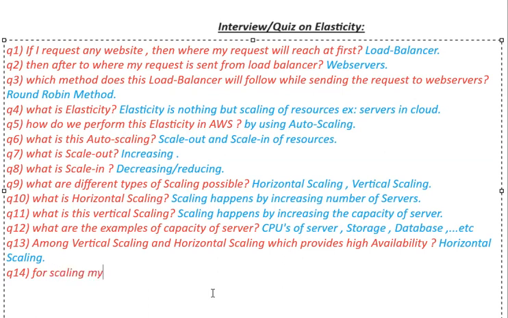For scaling my web servers for larger applications, which scaling is suitable for high availability?